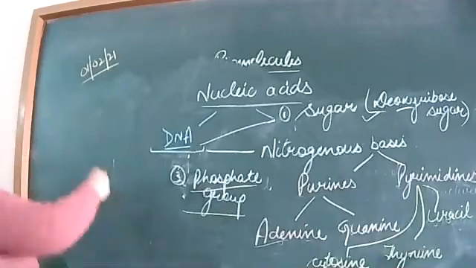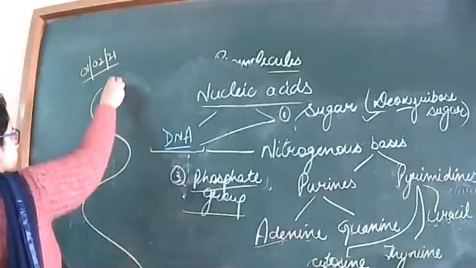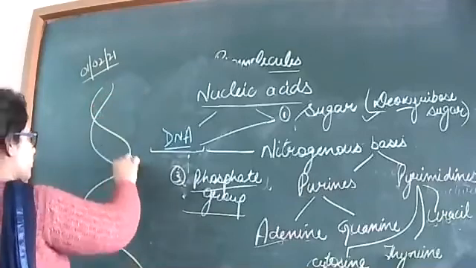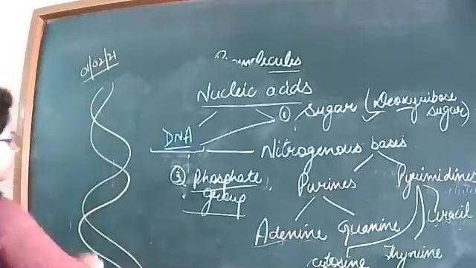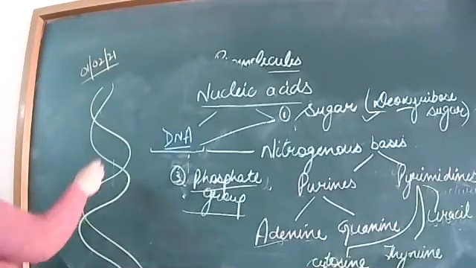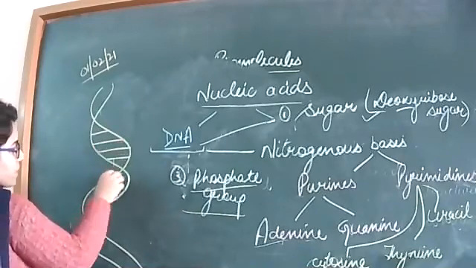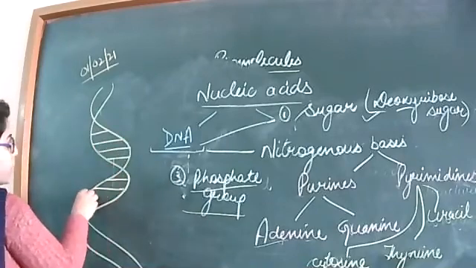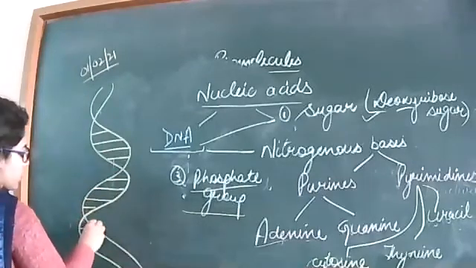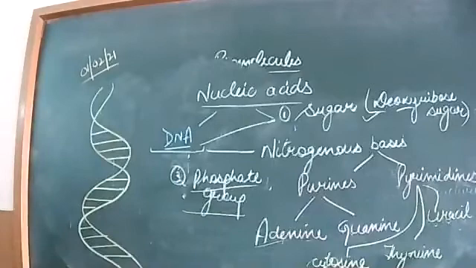As we know, DNA has a double helix like structure. This is the helical structure of DNA, a double stranded structure.